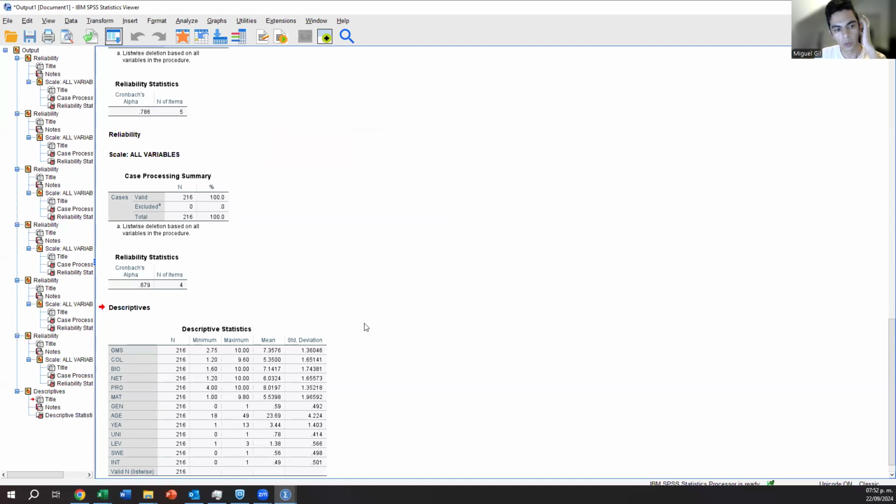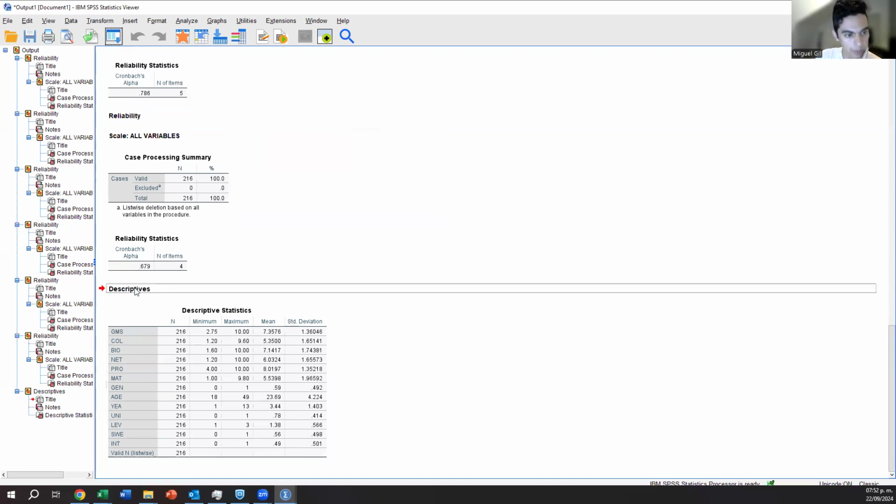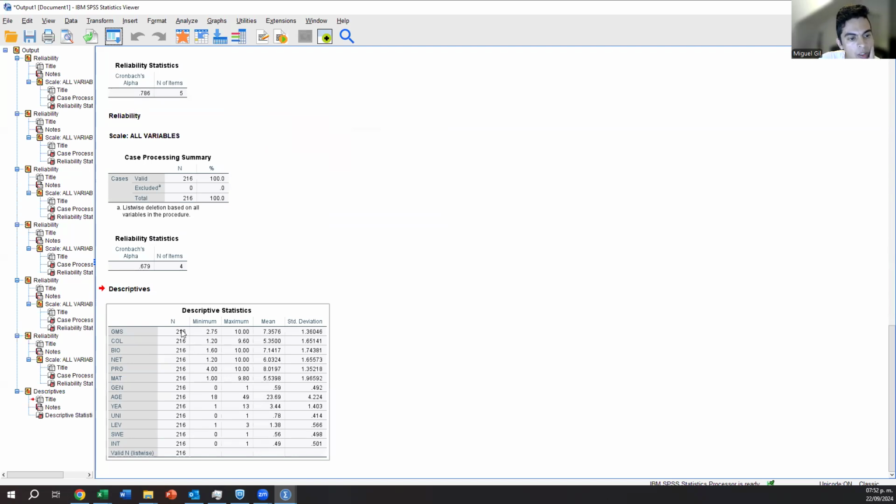And then this window will open with descriptive variables and this table. This N tells you how many observations you have. We have a very good data set because every variable has a valid value that we can use. So that's why it's always 216. And again, this is because we have a very good design of the survey. We didn't allow people to not answer something. If we could have that, then we could have a problem here, and then we need to go to Excel and remove that particular problematic thing. But no, we can keep it like that.